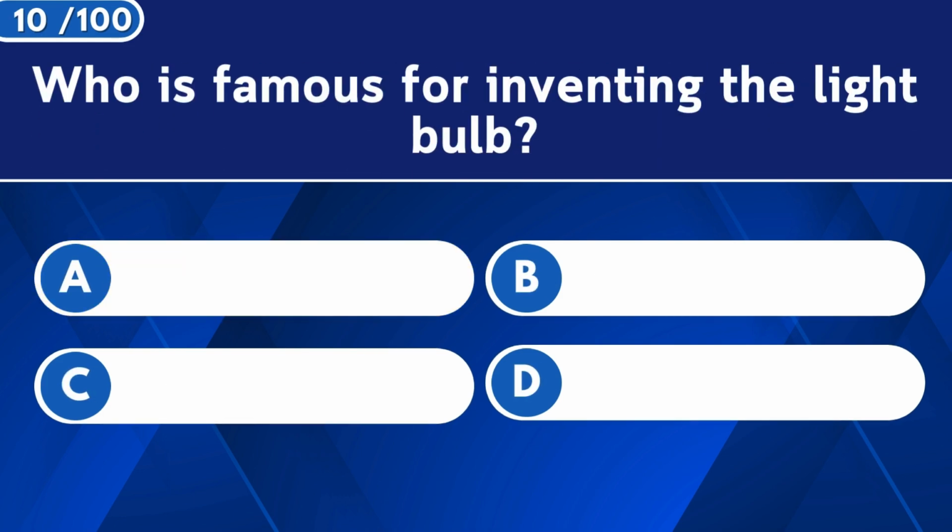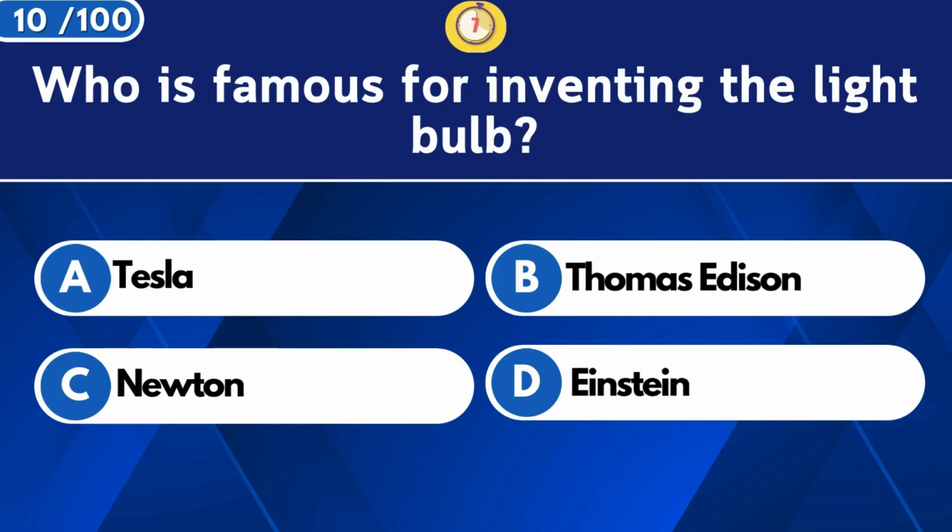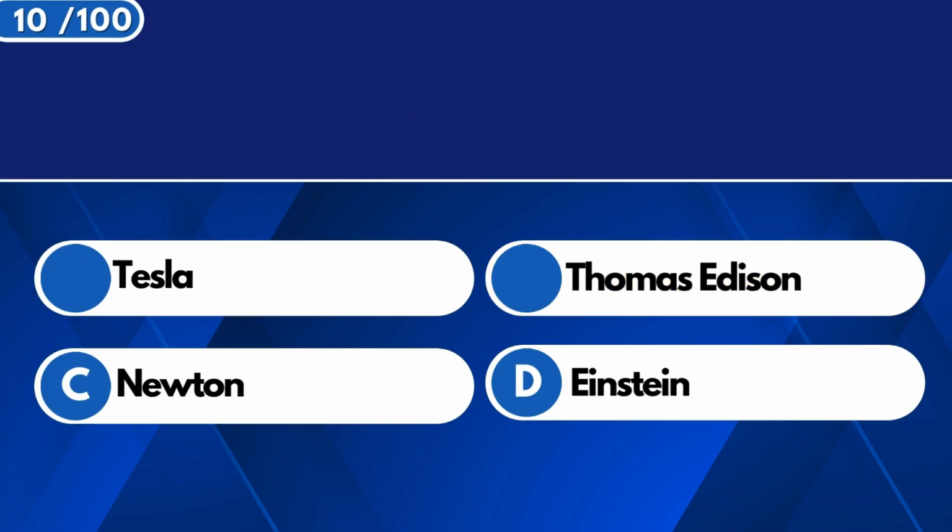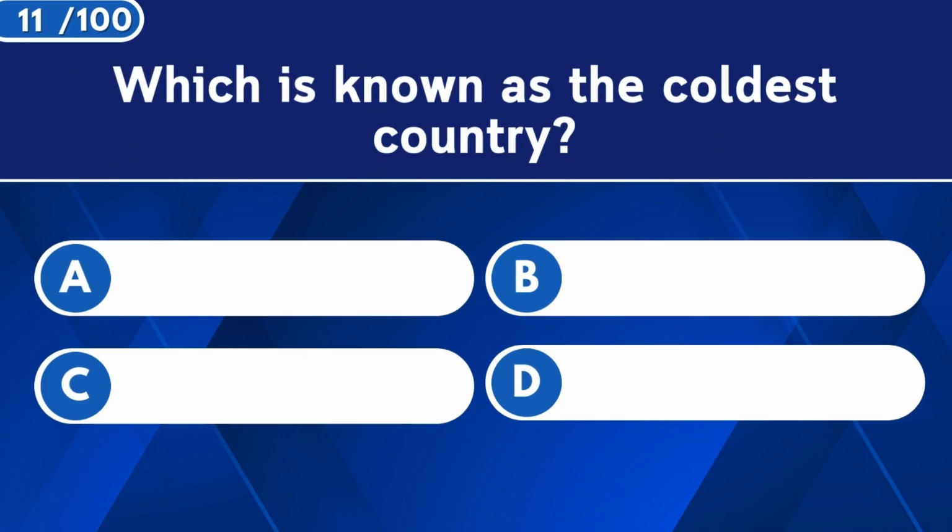Who is famous for inventing the light bulb? Thomas Edison. Which is known as the coldest country?